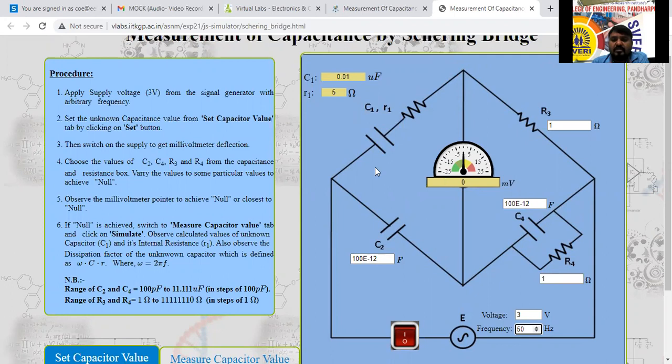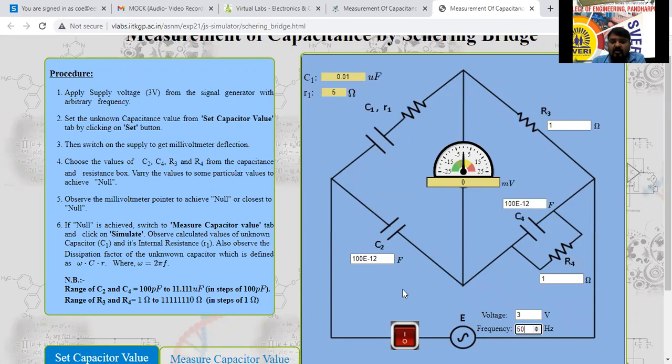Next, according to your procedure, this one is the unknown value. Don't touch this part here now. But by clicking on this arrow, we can vary the R3 value. We can vary this C2 value. We can vary this R4 value. We can vary this C4 value. By varying all these variables, we can bring the bridge into balance condition. But this value will be in millivolt. Remember that, 10 to the power of -3 they are already giving here.